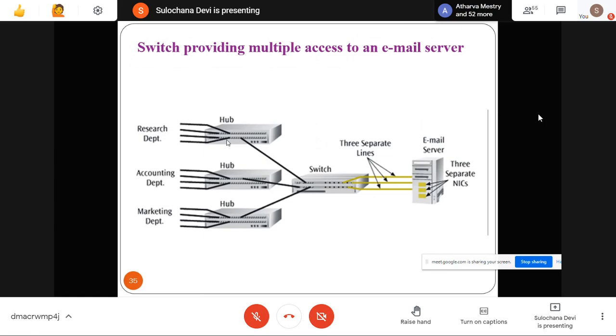Okay, and here you can have multiple access to the email server also. Like this email server is using three different NICs, each for a different department. So this switch can connect this one server on three different interfaces, different ports.